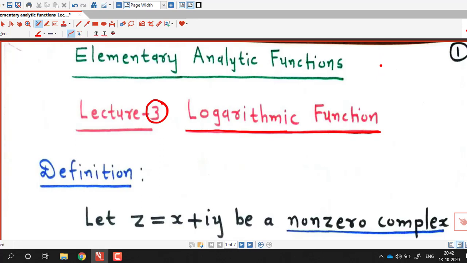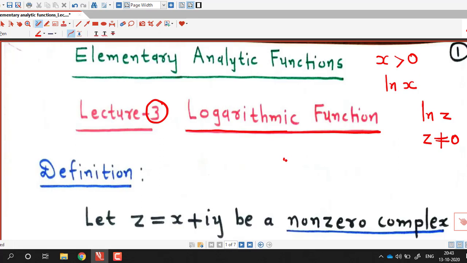Now as in the case of real logarithm, we know that if x is any positive real number, then only we can define logarithm of x. So here we are going to generalize this concept of logarithmic function from real numbers to complex numbers. In contrast to real numbers, complex logarithmic function is denoted by ln z and it is defined for every non-zero complex number.